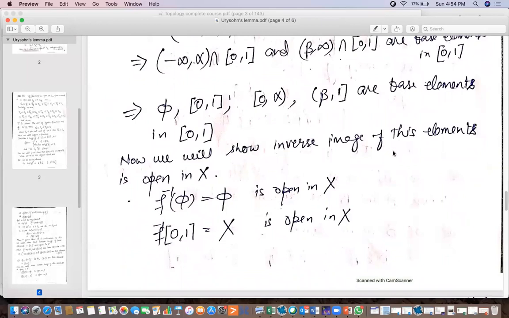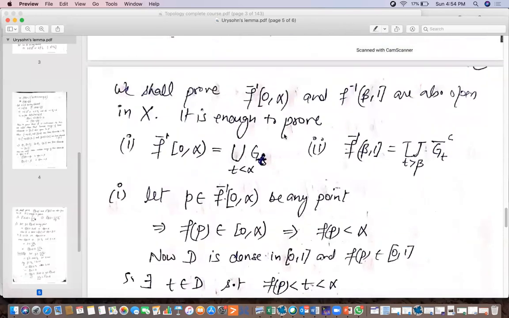Now we'll show that the inverse image of these base elements is open in X. First of all, the inverse image of the empty set is empty, which is always open in X. Similarly, the inverse image of [0, 1] will be the whole space X, which is also open in X. Now we'll prove that f inverse of [0, alpha) and f inverse of (beta, 1] are also open in X. So it is enough to prove that f inverse of [0, alpha) is the union of G_t, which are open sets in X, and f inverse of (beta, 1] is the union of the complements of closure of F_t, because closure of F_t will be a closed set and its complement will be again open.